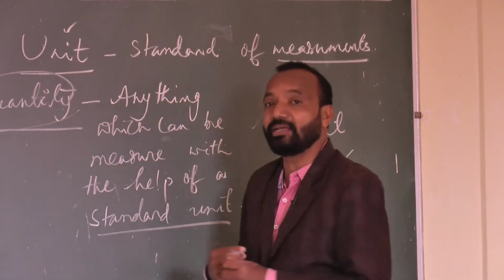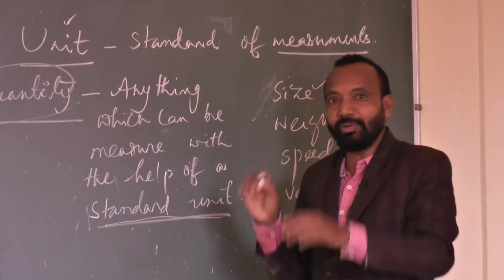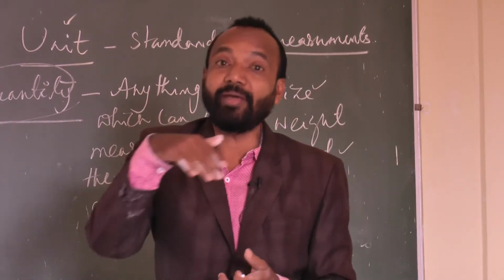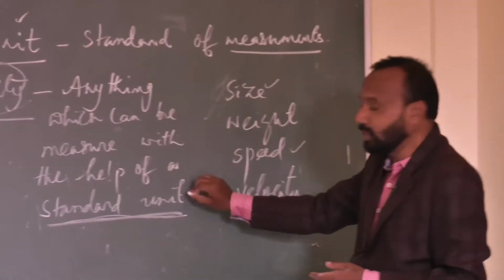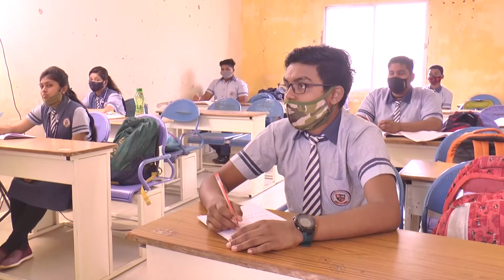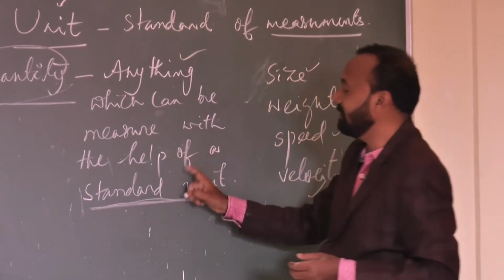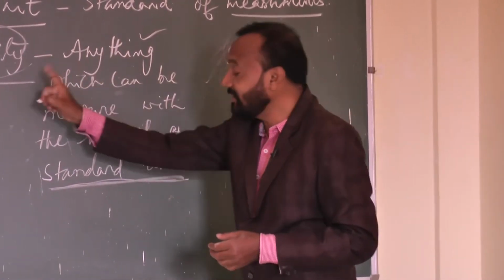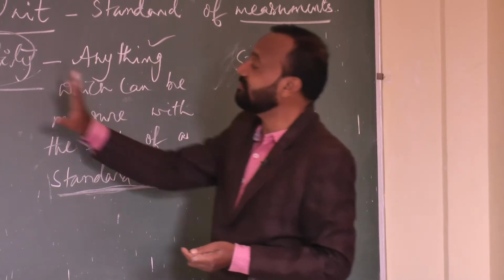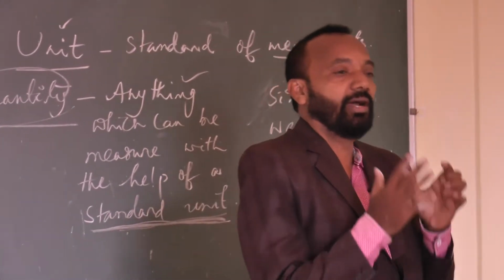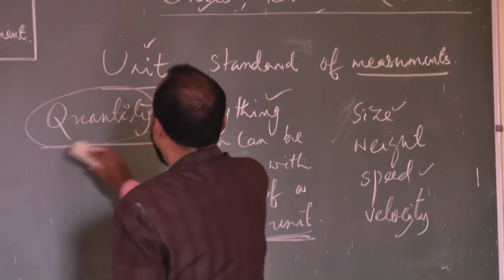Whenever you are going to measure the height of the mountain, we are using a standard unit. Whenever I am going to measure the depth of the pond, the depth of the river, the depth of the ocean, I am also using the standard unit. To measure anything around you, I mean natural phenomena, all quantities can be measured, anything which can be measured is called a quantity, but we measure with the help of the standard unit. On the basis of classification, quantity may be divided into different types. So let us list out the types of quantities.